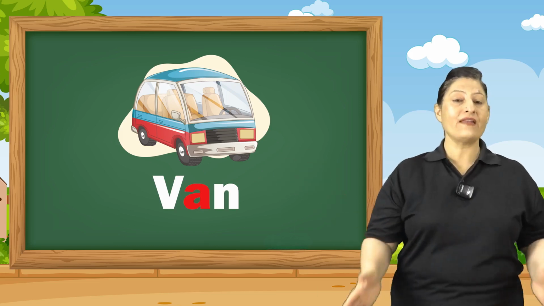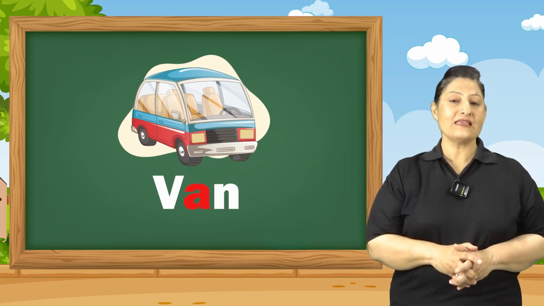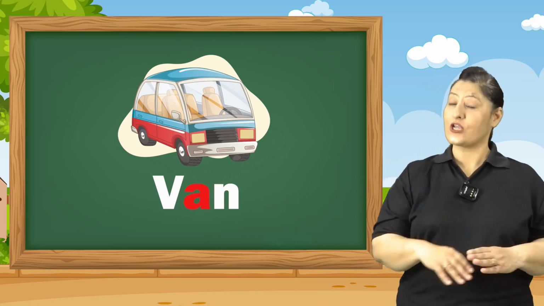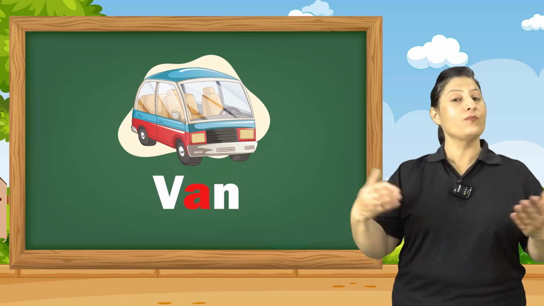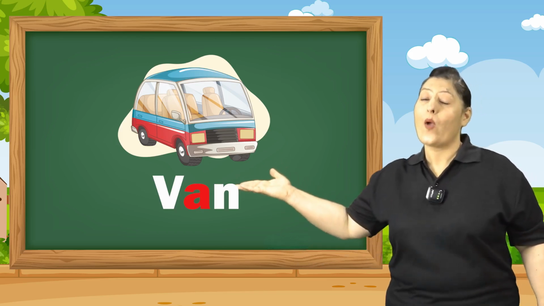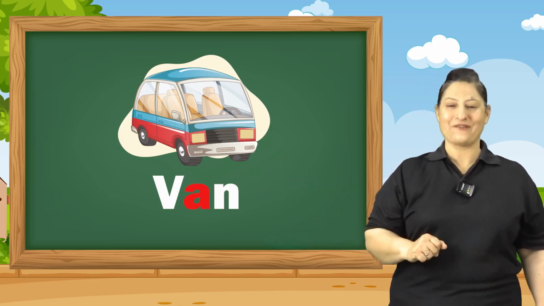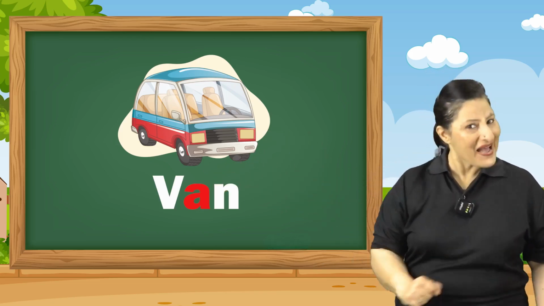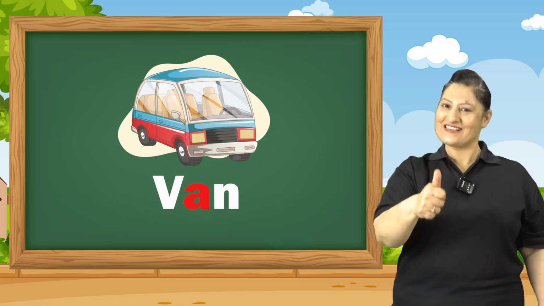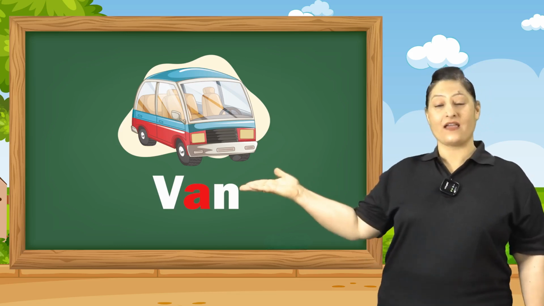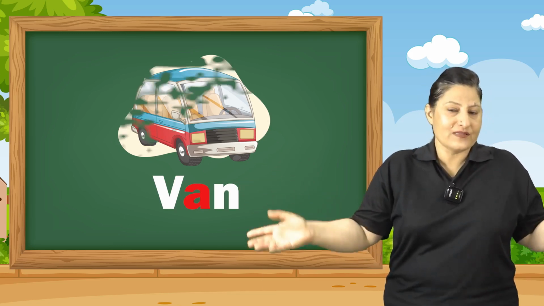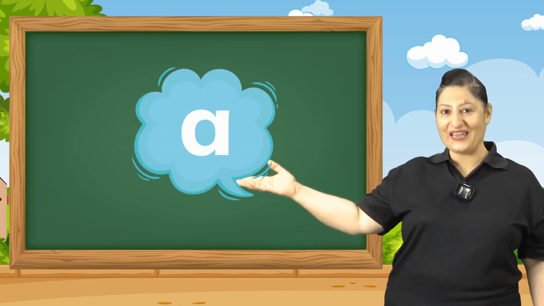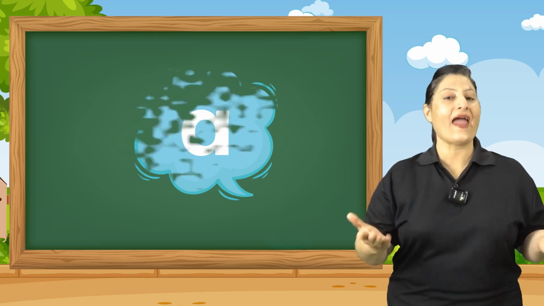So here, when A is combined with the consonants V and N, it makes a word. That is why I am calling this A the magic A. Yes children, it is magic A because it makes different words. Everyone remember, magic A has a sound A.